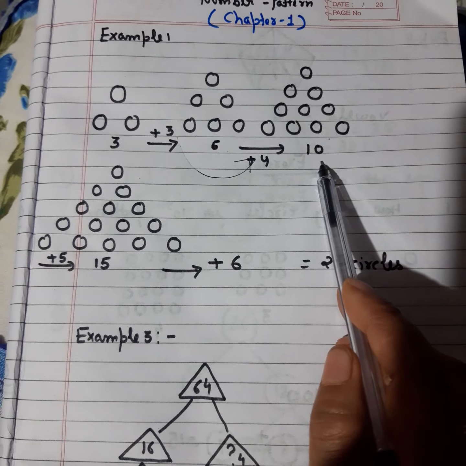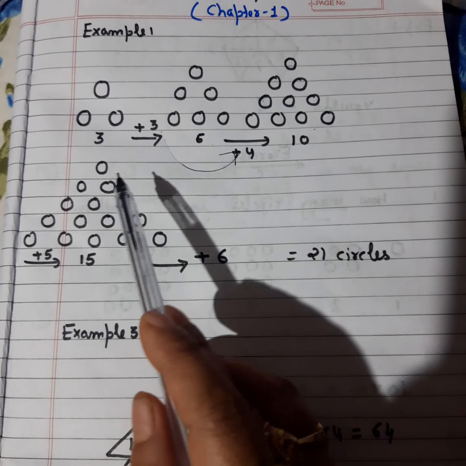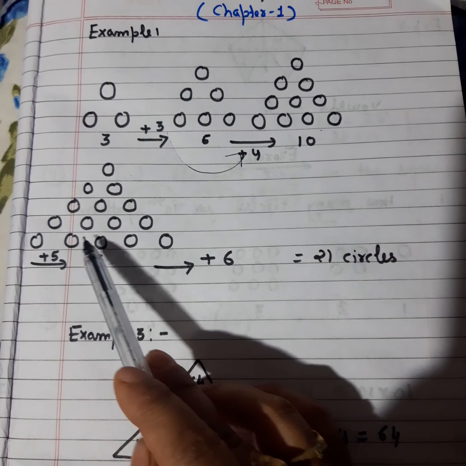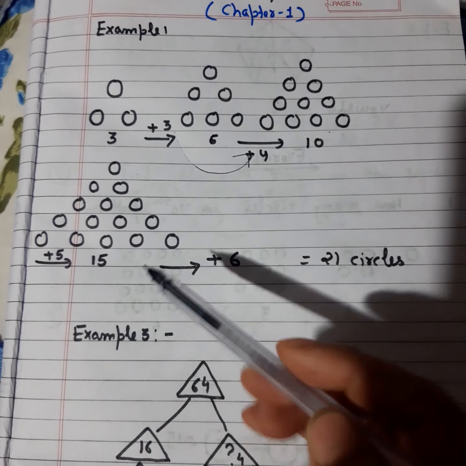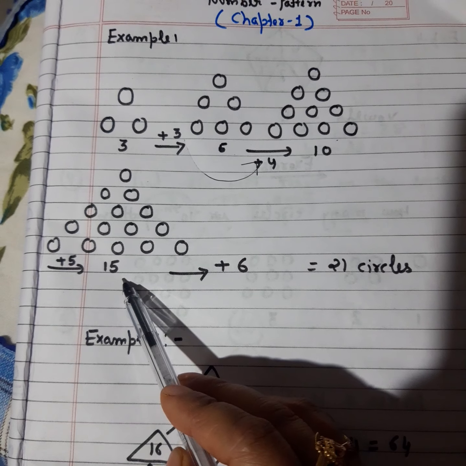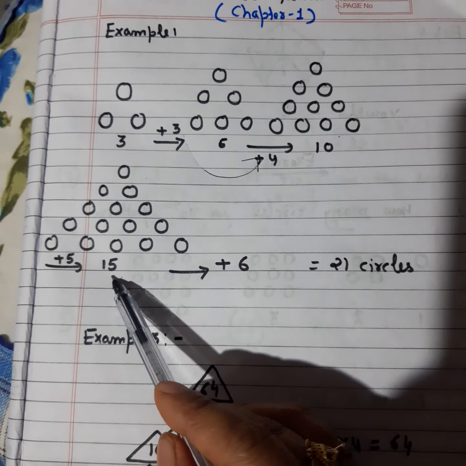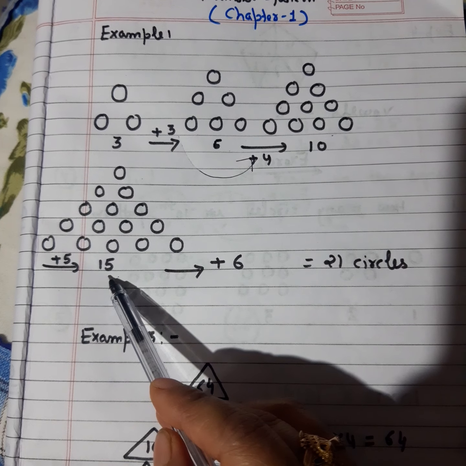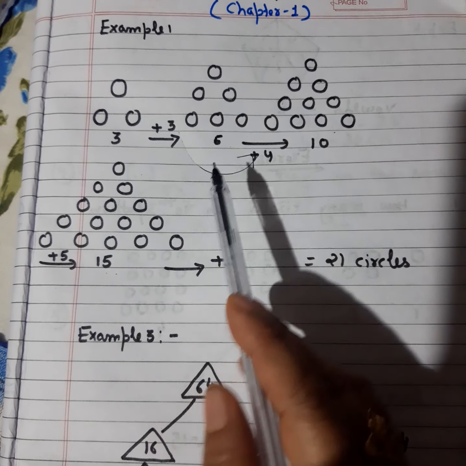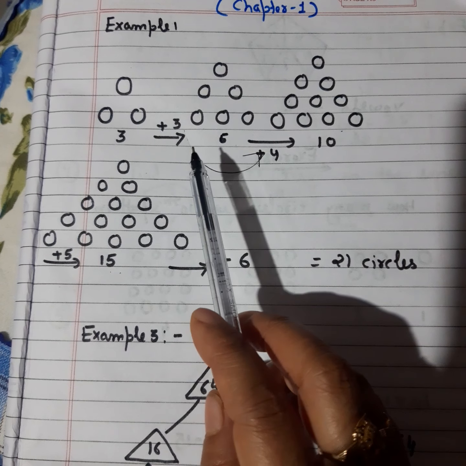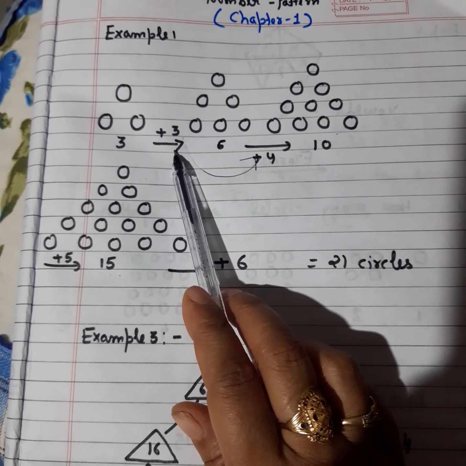Now the number of circles is 15. Earlier the number of circles was 10, and now it is 15. So how many circles did we increase? 5.